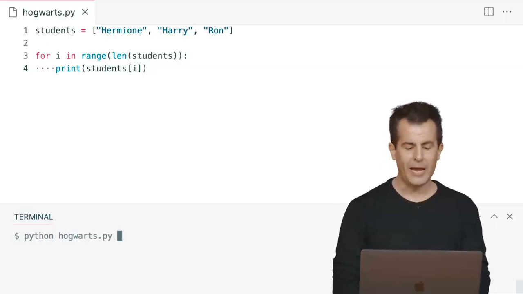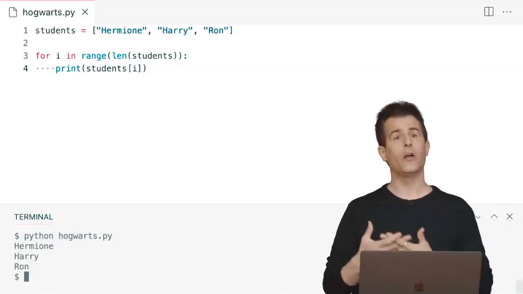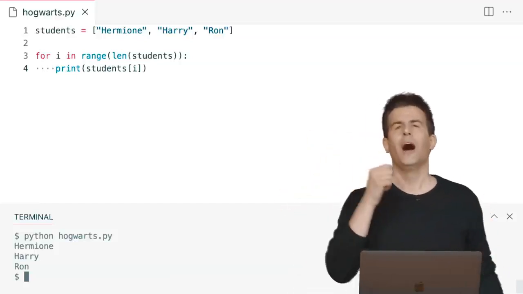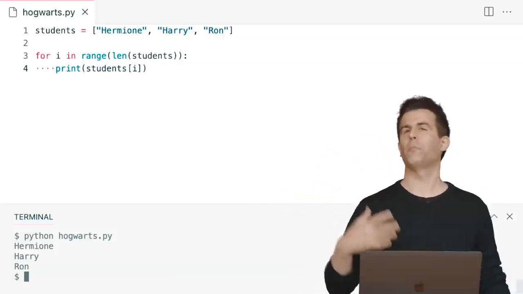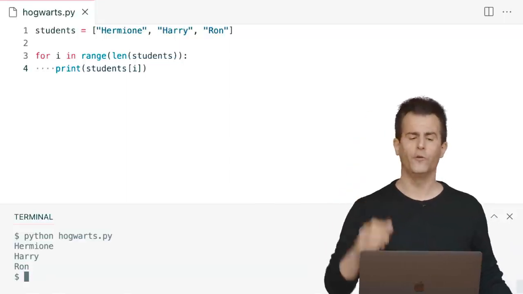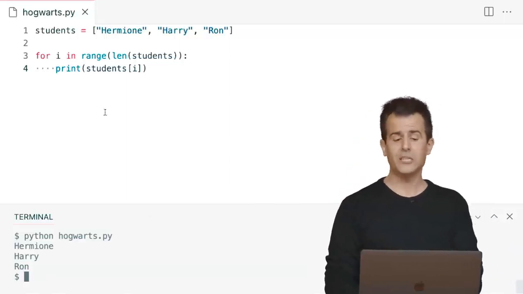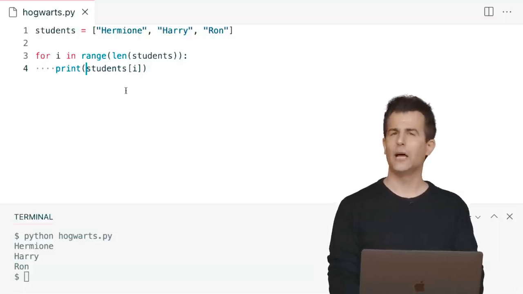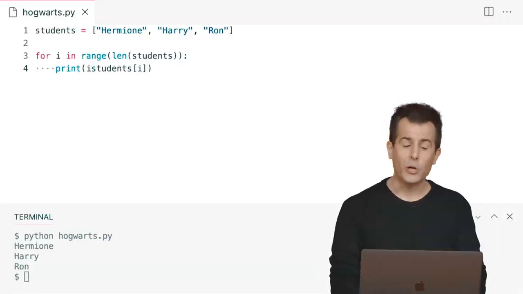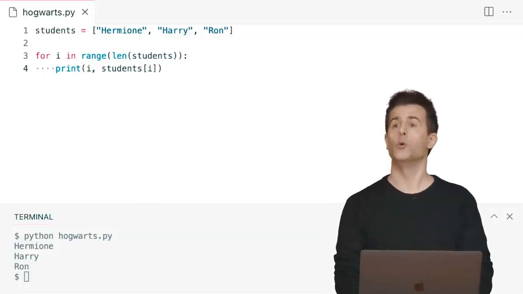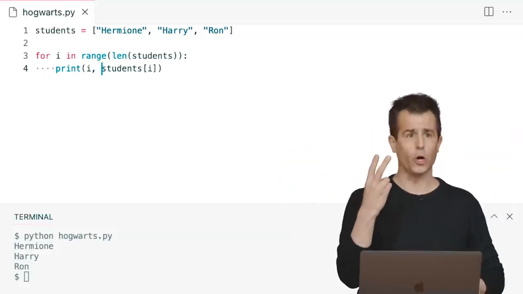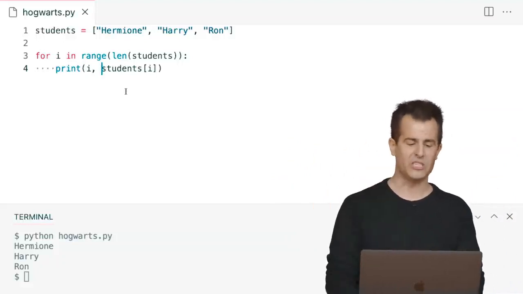Let me do this. python of hogwarts.py, enter. There's Hermione, Harry, and Ron. And now if I'm just curious, if I just want to poke around, or maybe I want to do a ranking, like who are the top 3 students in the school or in Gryffindor, well, I can print multiple things at a time, we've seen. Let me print out not just the students at location i, but rather let's print i first, and then the student at location i. So 2 things to print, and we know that print can take 2 arguments. We've seen that before. They'll be separated by a space.